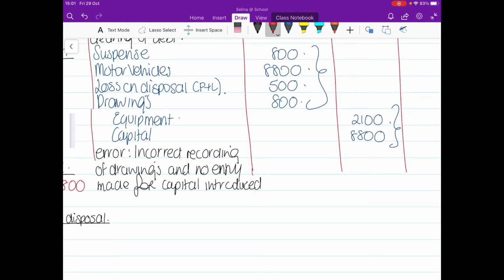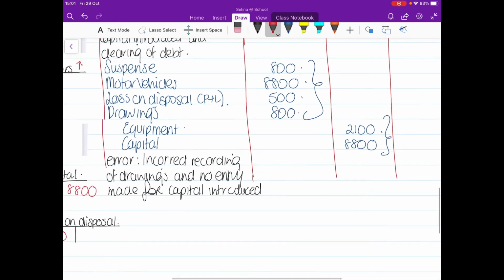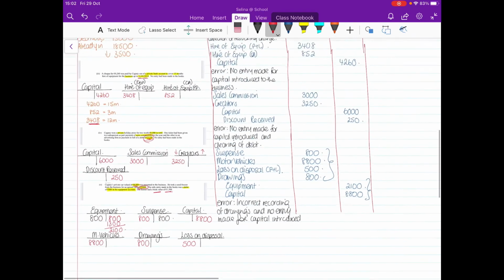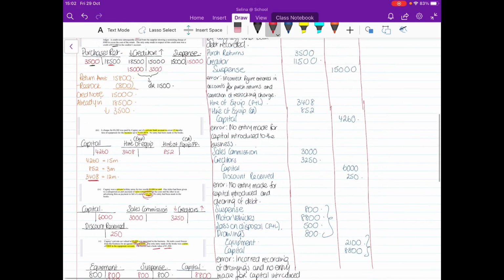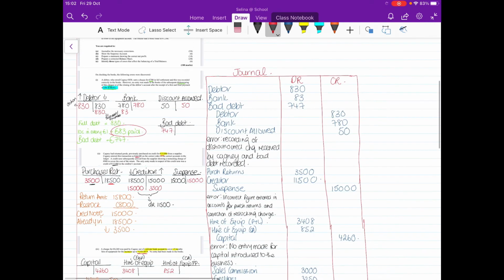And that's it. That's your journal done. Okay, you don't need to total it up or anything like that. It's not like a trial balance. And that's the 5 errors dealt with.